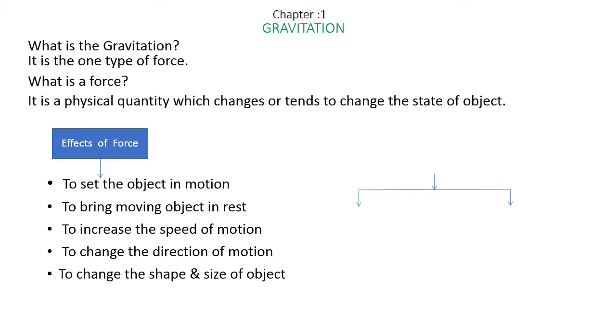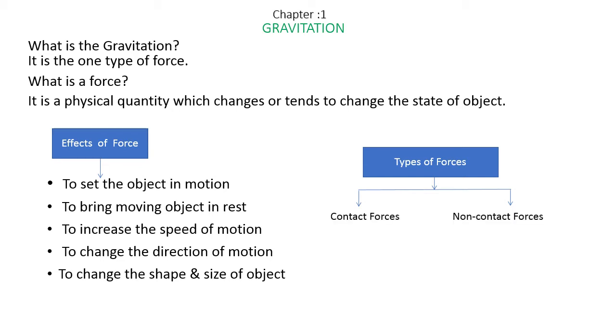Now we come to the next part, that is the types of forces. What are the different types of forces we have? The main classification of force is done based on contact forces and non-contact forces. Now what do we mean by contact forces and non-contact forces? Contact forces means the object on which the force is applied and the person or object applying the force are in contact with each other.